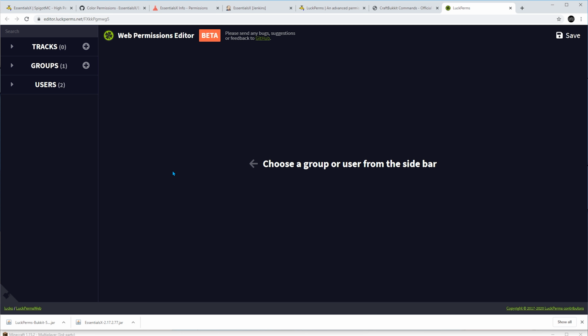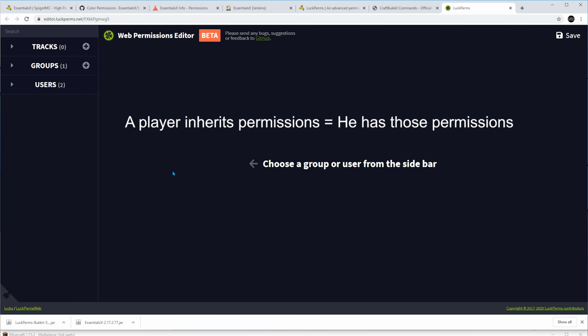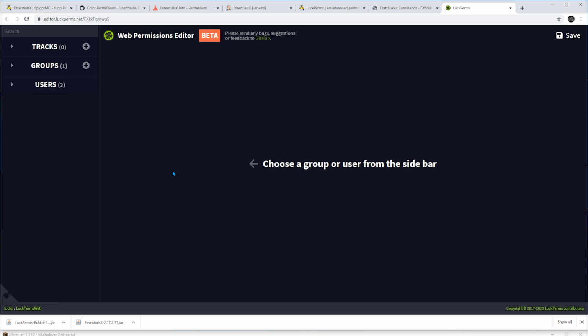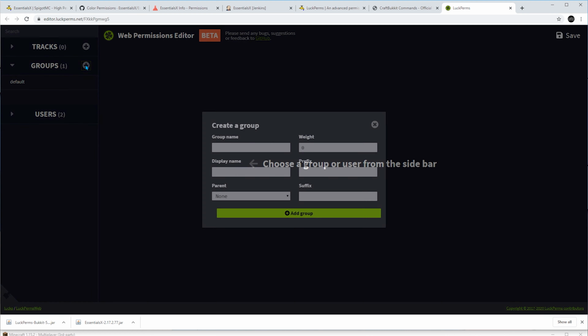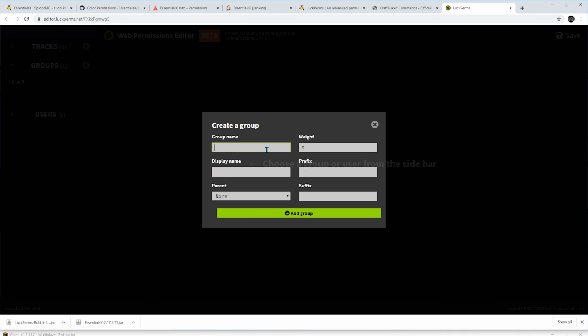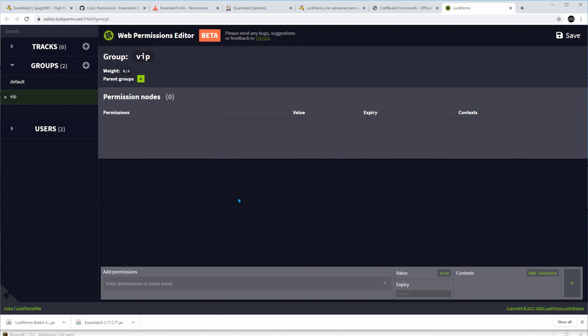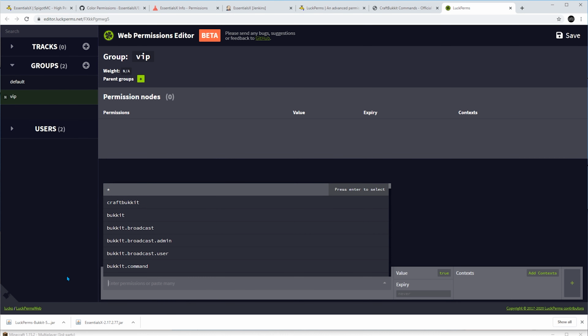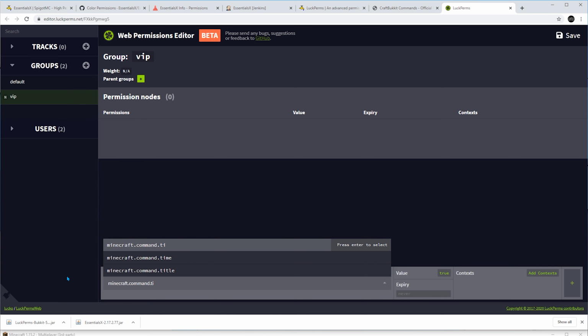From now on, if I say that a player inherits permissions, I mean that he has those permissions. The same goes for groups. So let's say I create a group VIP that inherits the permission minecraft.command.time.